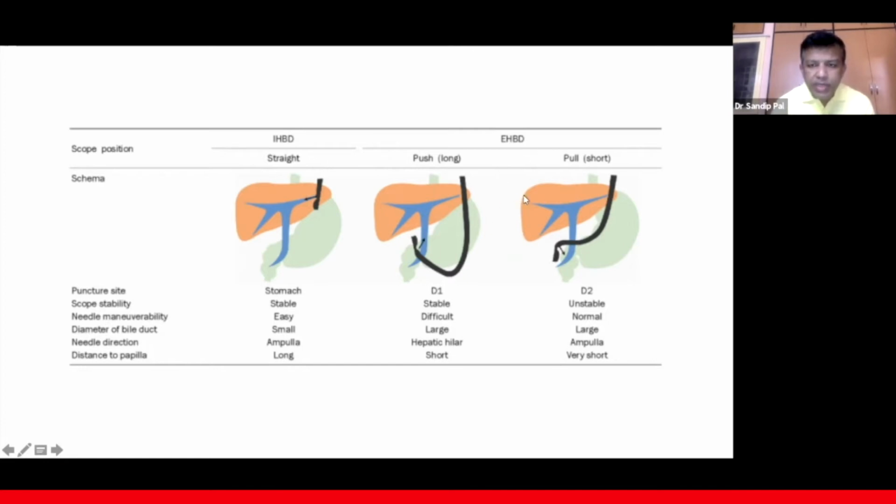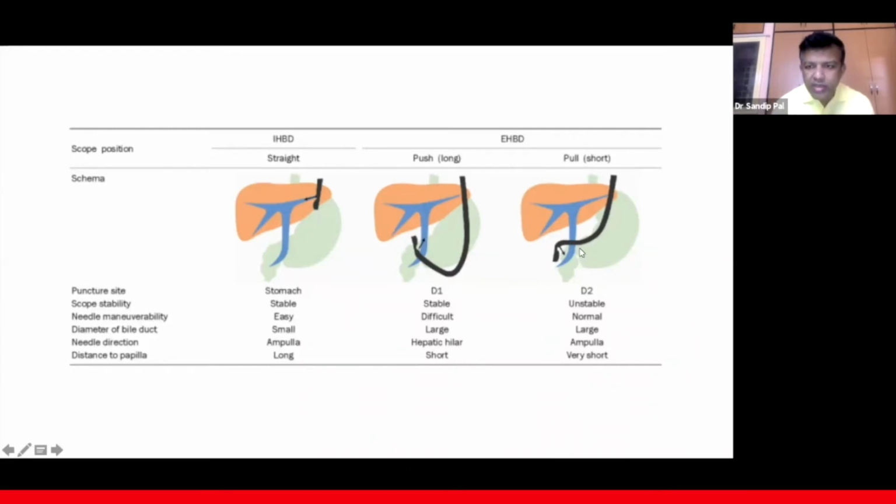And for extrahepatic biliary drainage, it is from the duodenum, from D1. The scope can have a long route or a short route. For the long route, the puncture site is usually D1. Here the needle is stable, but needle maneuverability becomes difficult due to the curve in the scope. And the diameter of the bile duct is usually large, and the needle direction should be towards the hepatic hilum, and distance to the papilla is short.